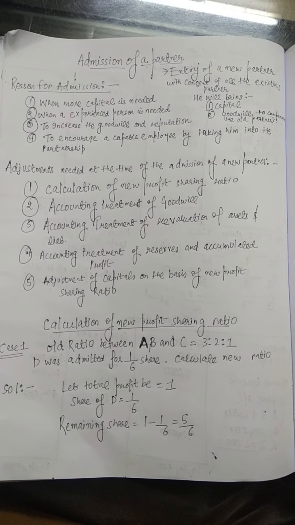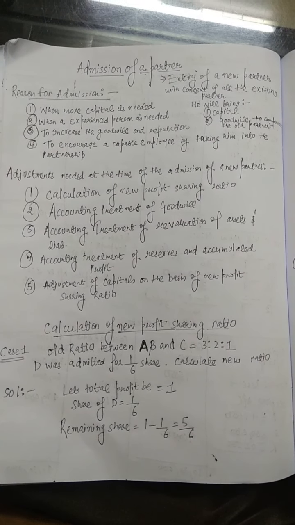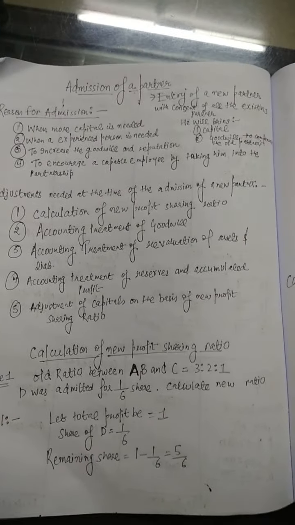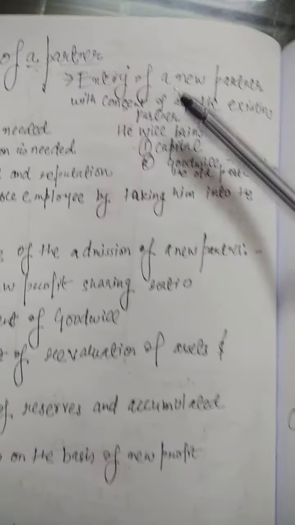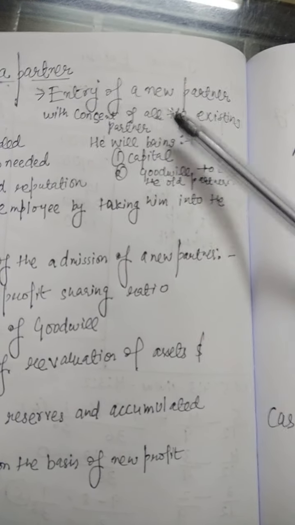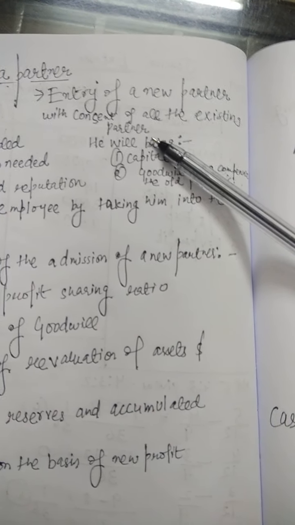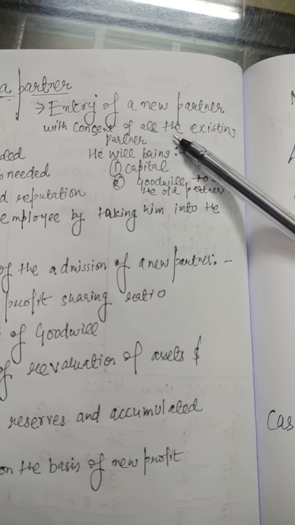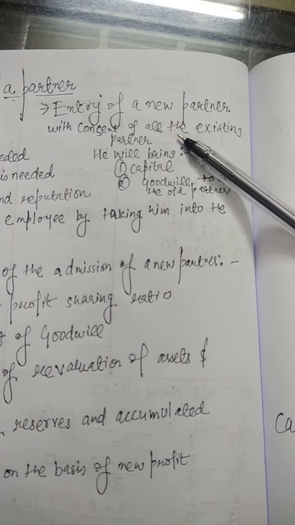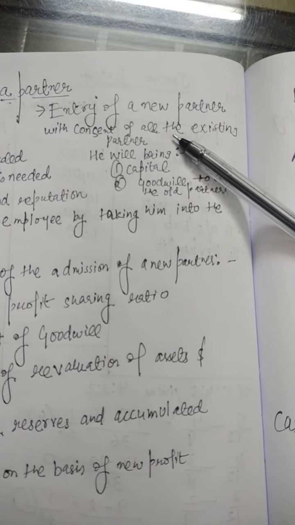Hello students, today I am going to explain the chapter admission of a partner. First of all, what is admission of a partner? Admission of a partner means entry of a new partner with the consent of all the existing partners. It means a new partner can be admitted only when the old partners agree to it.